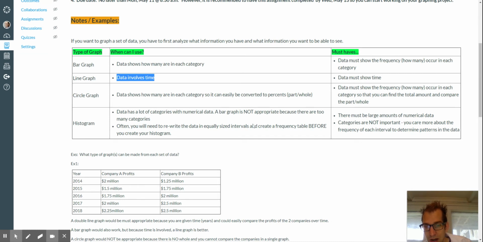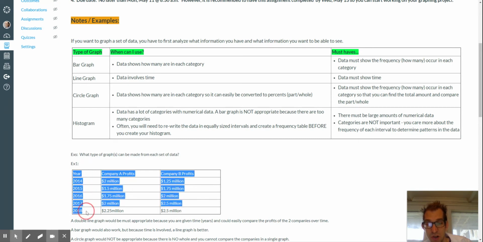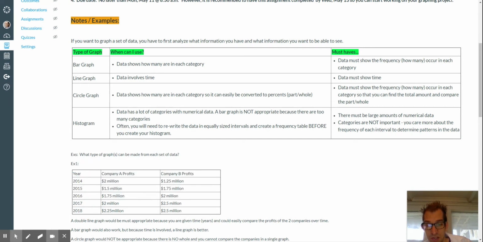I'm looking here at this first one, Example 1, just jumping ahead, and I'm noticing right away, look, there's a year column, right? The year 2014, here's the company profits. The year 2015, here's the company profits. They went down a little bit, right? So you see how it changes by each year that goes by. So I know right away, without even looking at much more than that, that for Example 1 the best choice is going to be a line graph, right? Because it involves how it changes over time. So that must show time.